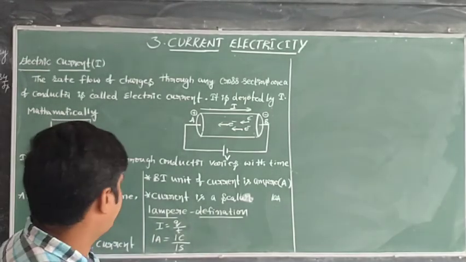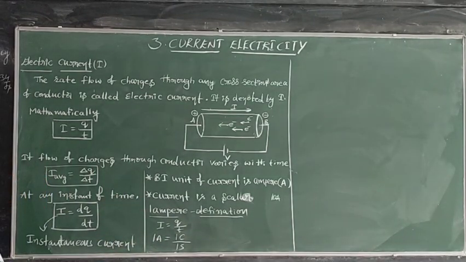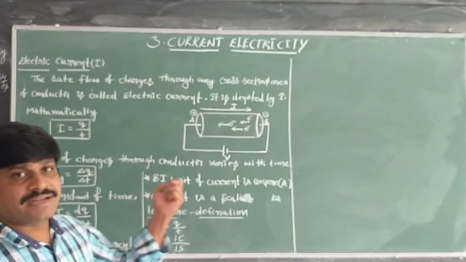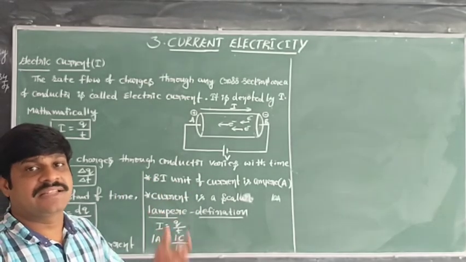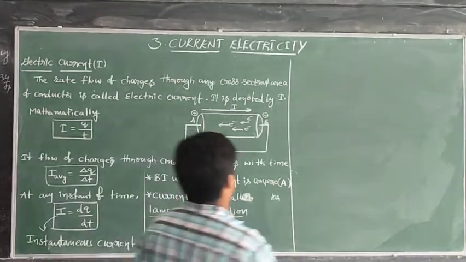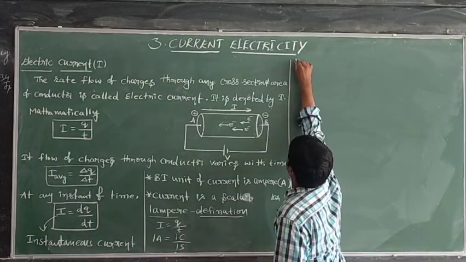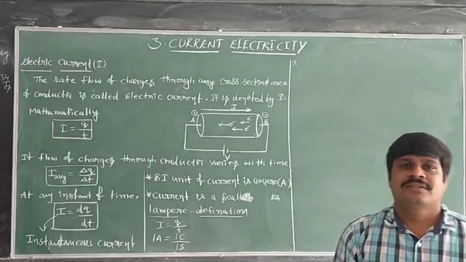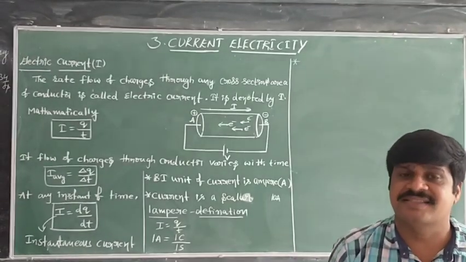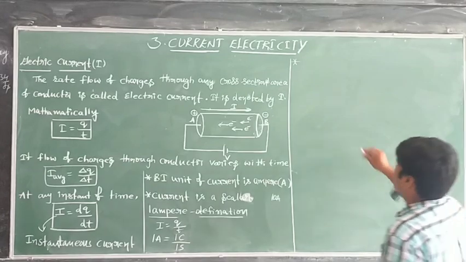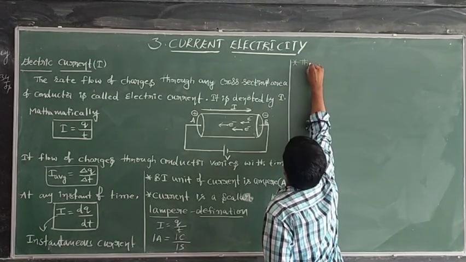Next, just now I told about the direction of conventional current. Current has how many directions? Two directions. One is the conventional current direction, the other is the electric current direction. Directly I am saying the conventional current direction: the direction of conventional current is in the direction of flow of positive charges.